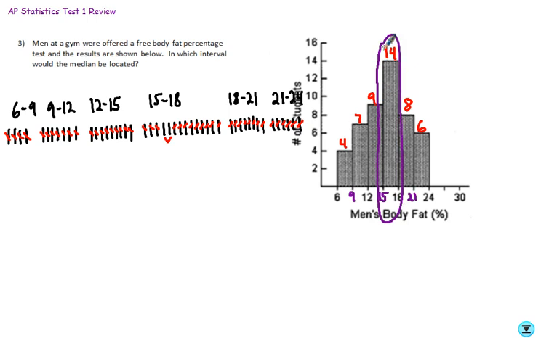We said there were 48 total guys. So if you said, well, 48, what's the middle person there? 1, 2, 3, 4, 5, 6, 7, 8, 9, 10, 11, 12, 13, 14, 15, 16, 17, 18, 19, 20, 21, 22, 23, 24. Oh, but then it ends up being halfway in between there. So there's actually a shortcut. Instead of writing all that out, it's n plus 1 divided by 2. N represents the total number of data points. In this case, we had 48. And then if we add 48 plus 1,